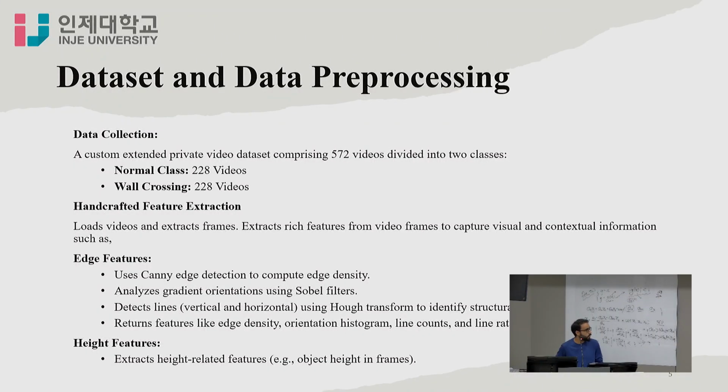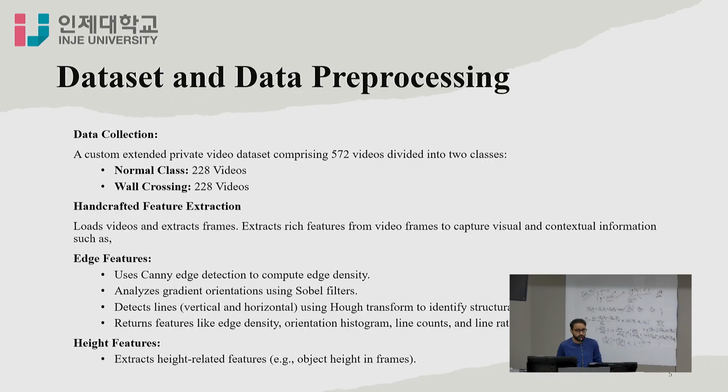So here is the dataset and data pre-processing. As I said, I have extended the dataset to 572 videos, and each class contains 2 to 8 videos per class. First I extracted handcrafted features. Handcrafted features means loading videos and extracting frames.